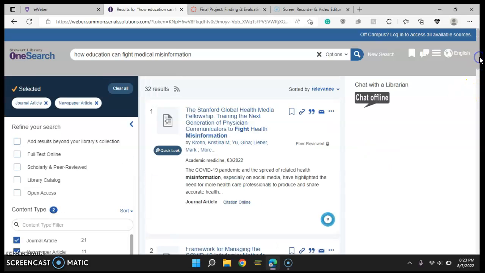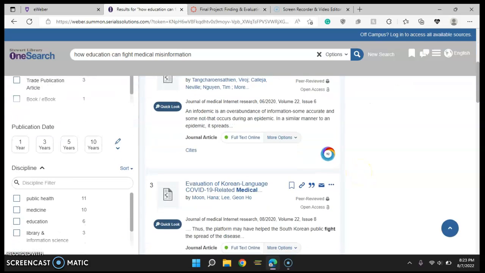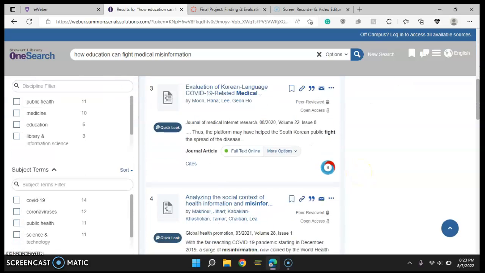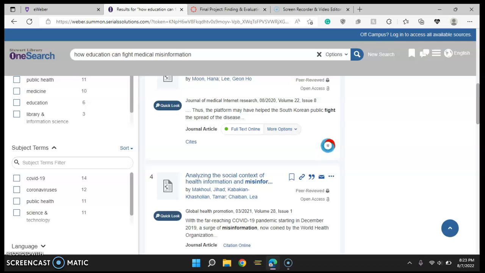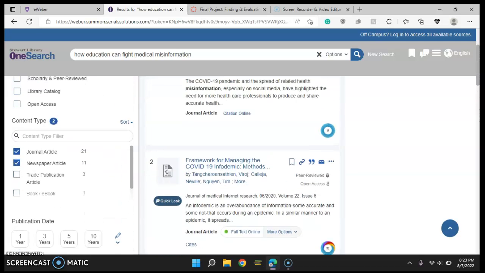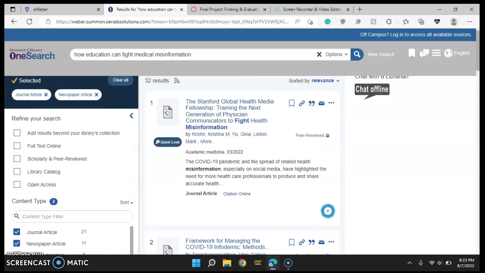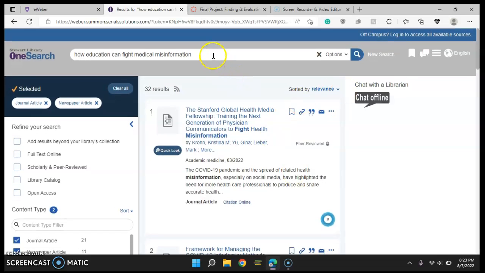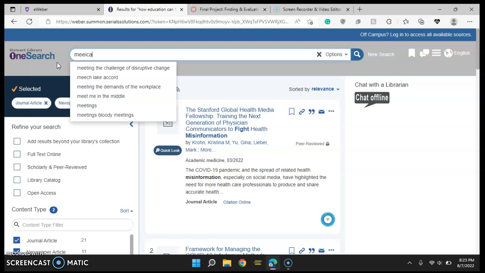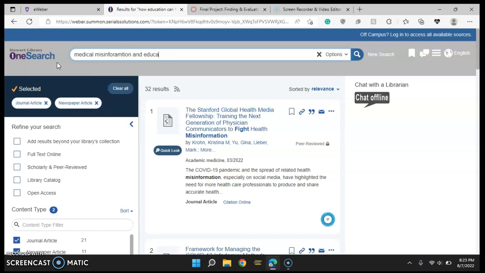Okay, all right. So standard, no, not what I want because we're still looking for two words in the topic of the article, education and medical misinformation. Okay, so now here, let's try phrase searching. Medical misinformation and education.